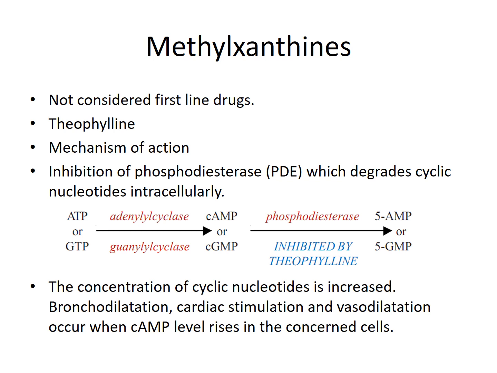These methylxanthines cause the inhibition of the phosphodiesterase enzyme, which is responsible for the degradation of cyclic nucleotides intracellularly. So there will be increased concentration of cyclic AMP or cyclic GMP. Because of this increase in the concentration of cyclic AMP, there will be bronchodilation, cardiac stimulation and vasodilation.